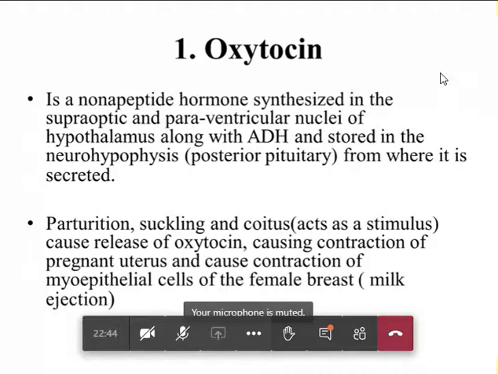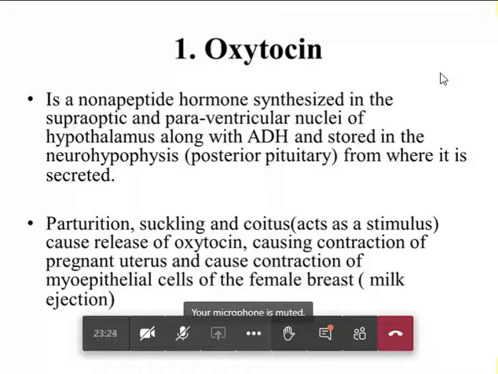Now coming to individual uterine stimulants. Number one is oxytocin. It is the most important drug which is used. Oxytocin is a peptide hormone which is synthesized in the supraoptic and paraventricular nuclei of the hypothalamus along with antidiuretic hormone. They are synthesized in the hypothalamus along with ADH, and they are stored in the neurohypophysis, that is the posterior pituitary, and from there it is secreted.